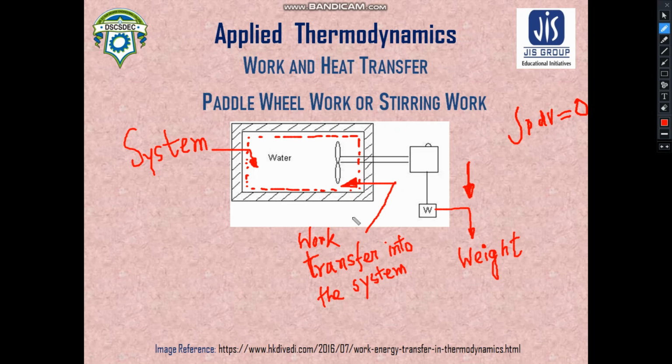Now, if we want to calculate the work done because of this stirring action, we need to know the mass of this weight. Let us consider the mass is m, and this mass has been lowered through a distance of dz.